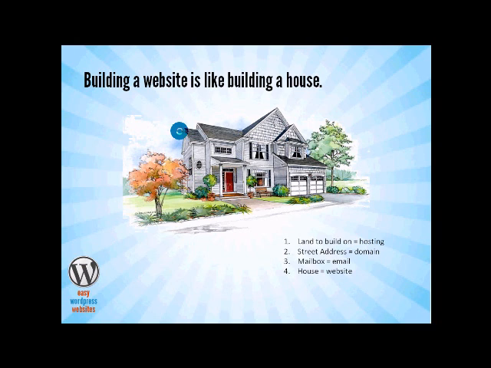www.angiemeekerdesigns.com or stanleycabinets.com or whatever it is that your website address will be. It's called a domain. That's also called a URL. You need a mailbox, which is like your email address. And of course, you wouldn't dream of having a mailbox that didn't match or that didn't accept mail that was delivered to your matching house and to the house that was addressed to your street address. And so I'm going to make sure that you have a mailbox, an email address that matches your domain.